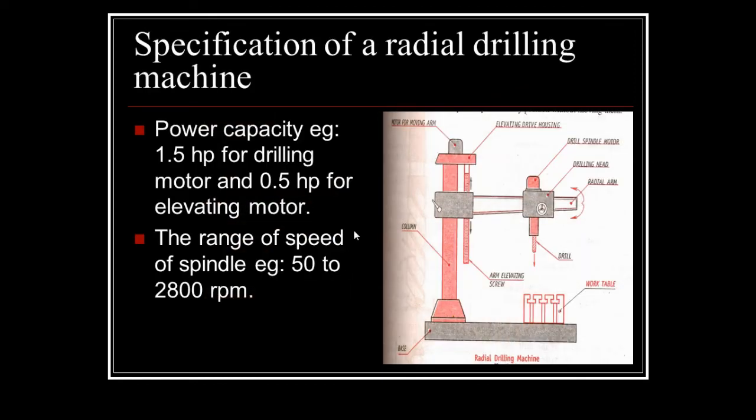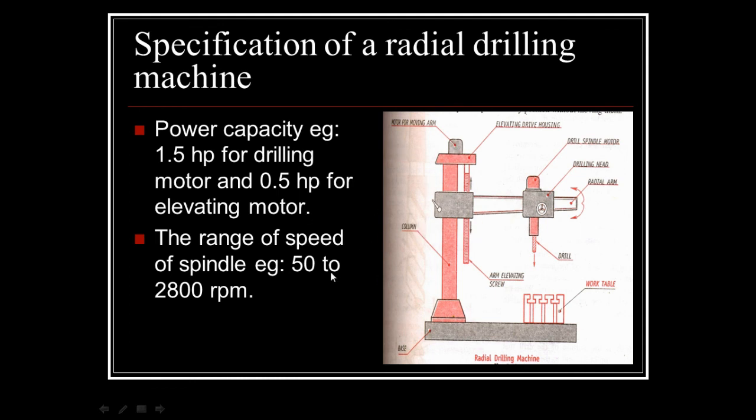Now, there are some specifications of the radial drilling machine. Power capacity is 1.5 HP for the drilling motor and 0.5 HP for the elevator motor. The drilling motor powers the drill, and the motor used for lowering or raising the radial arm has a capacity of 0.5 HP.